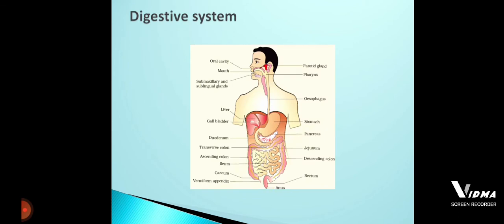Here, to see the digestive system, we should not study only the structure of the alimentary canal. We have to even study the associated glands of the alimentary canal. The study of the alimentary canal as well as the associated glands gives the complete structure of the digestive system.